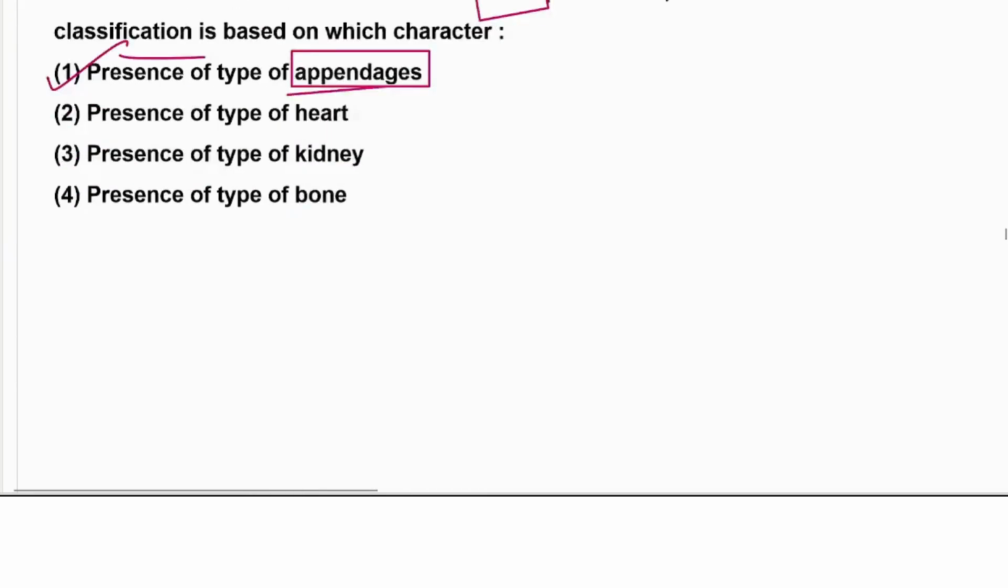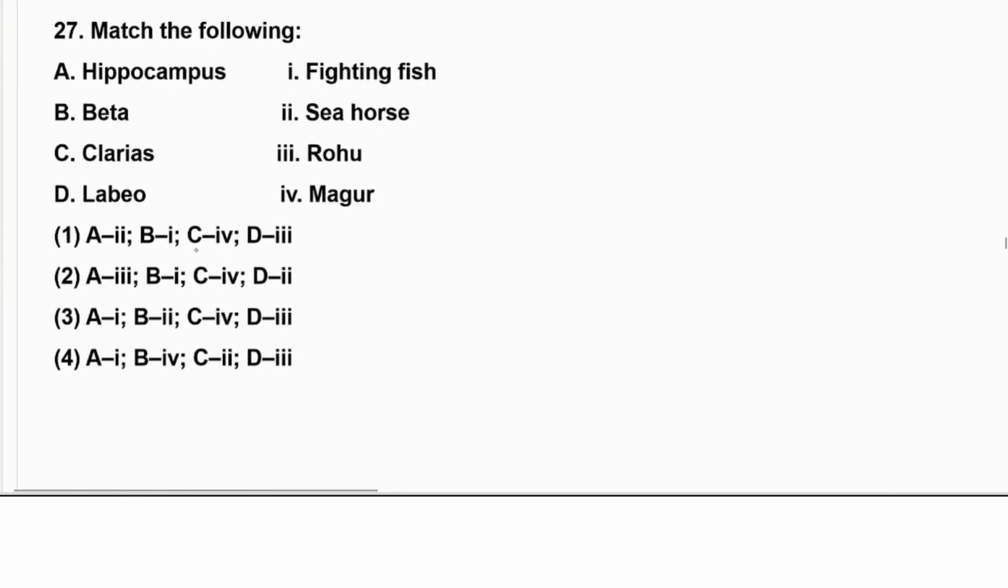So first option. And next is match the following: hippocampus, betta, clarias, labeo. So labeo is the complete name, you should learn. Labeo rohita. So D3, okay, D3 given here. Betta is a fighting fish. So A1 here. Achha, B we should match. Betta, sorry, not A3, B1. Betta fish is a fighting fish. Sorry, this would be B1. Okay, so B1 given here and D3. B1 D3, option number first.